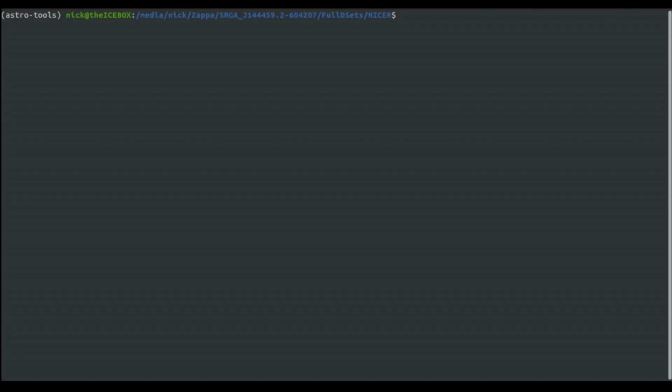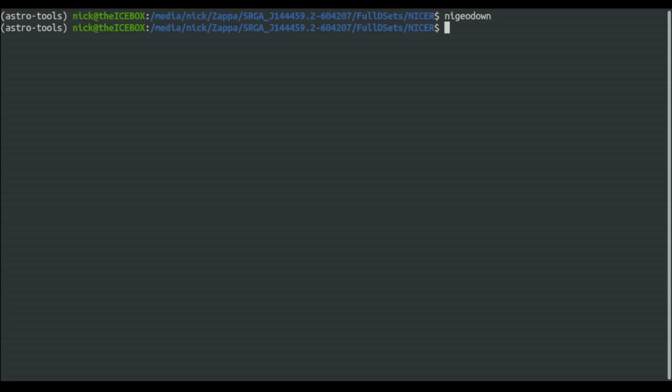So here we are in the terminal. Let me beef up the font here one time for everybody. I'm going to be using Auto NICER, but before I do that, I'm going to run nigeodown to get the latest geomagnetic data. Okay, so that ran pretty swiftly. And then what we're going to do next is start up Auto NICER.